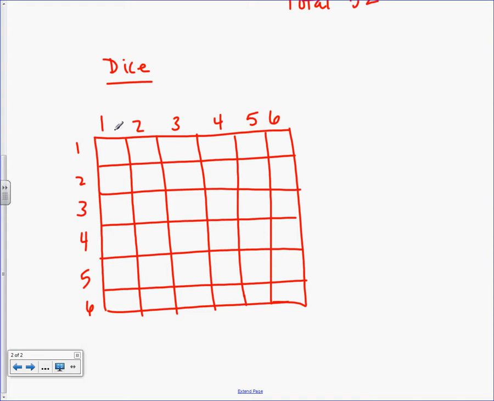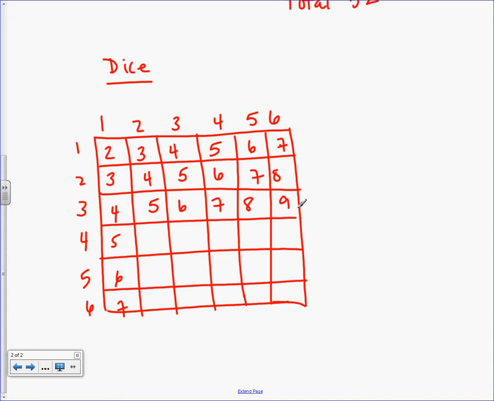Okay, so if I have a 1 and a 1, what is the sum that I've rolled? 2, and then 3, 4, 5, 6, 7. Do you guys get that? Inside the boxes is their sum. Okay, what would this one be? 5, 6, 7, 8. So I'm going to go down this way too. It's 4, 5, 6, 7, and you just keep going. So the 4 is now 5, 6, 7, 8, 9.